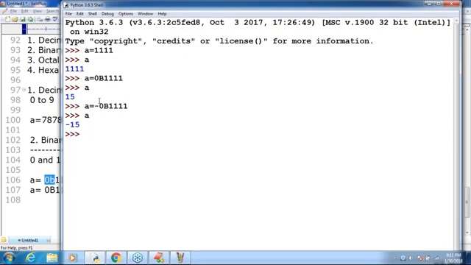Some people ask, sir, how to represent negative? Plus or minus, no problem at all. Just only the symbol we require to use. Don't worry, sir, that's all. This is the decimal and the binary.